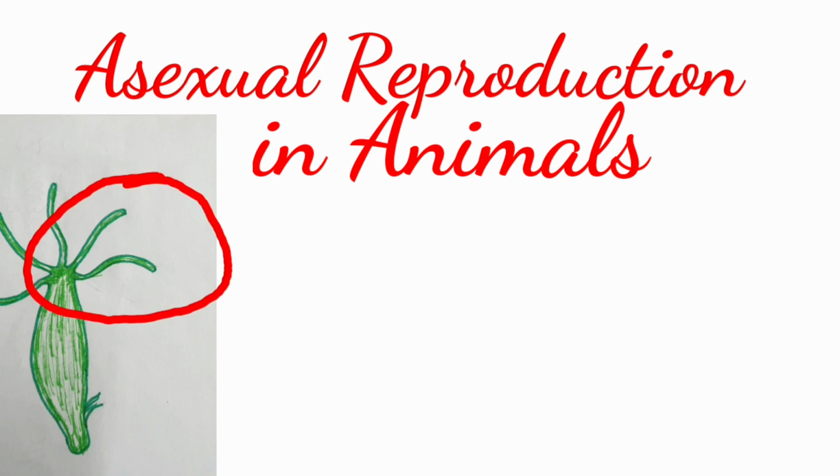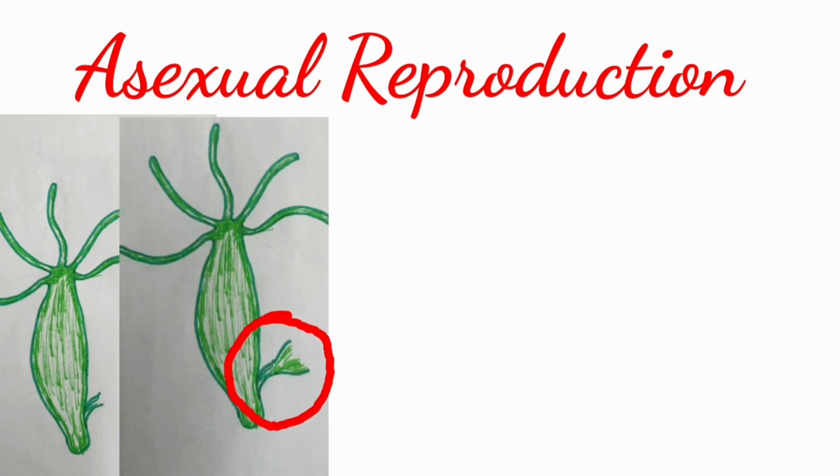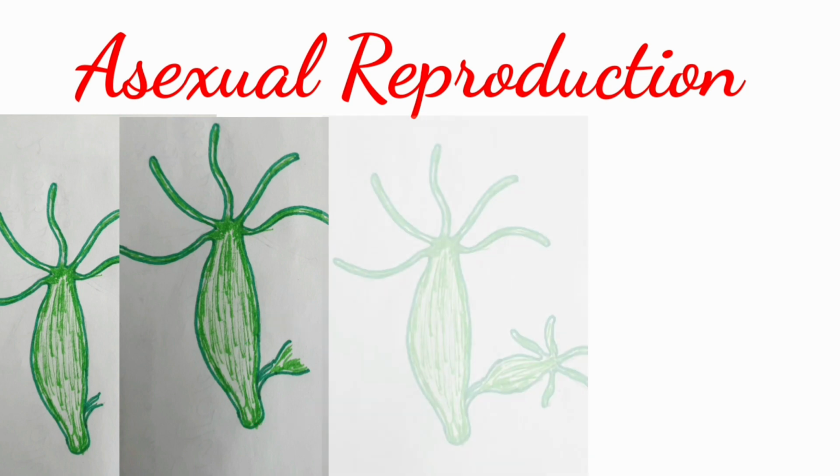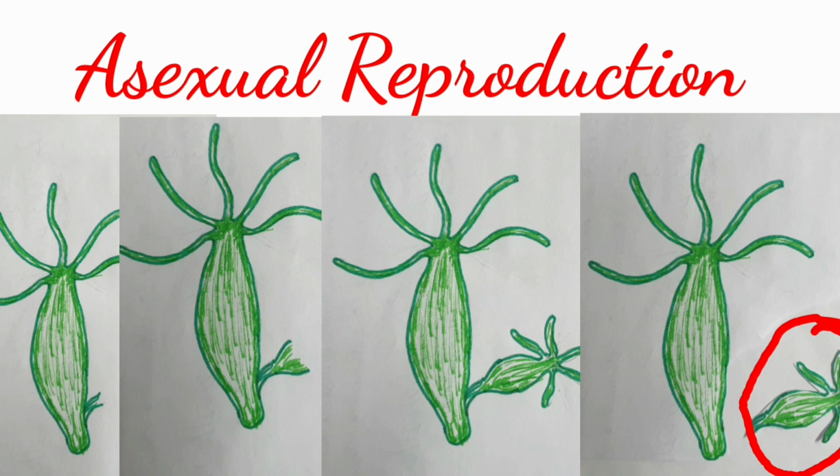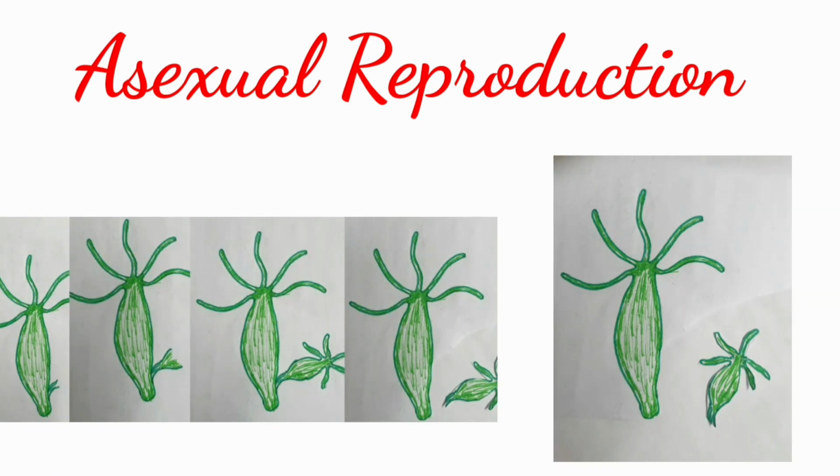In Hydra, new individuals develop as outgrowths from a single parent. These bulges are the developing new individuals. In Hydra, the bud detaches itself from the parent body. It grows to full size and becomes a new individual.